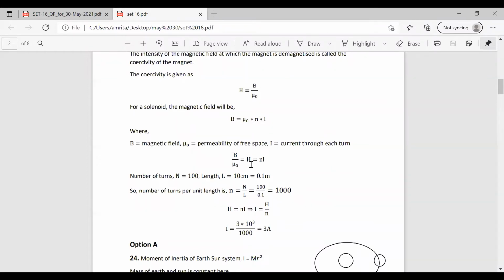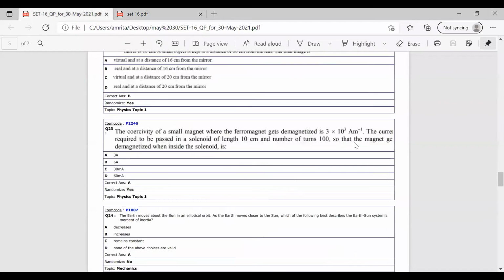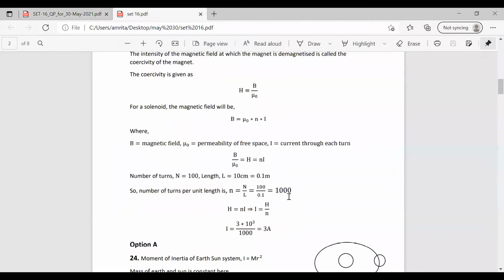So in this equation, H is equal to n I. We have the value of n and we have the value of H. The value of H is given in the question as 3 into 10 raised to 3 ampere per meter. In the question it is given per meter, so that's why we have converted this length into meter. So directly substituting the values of n and H, we can find the value of I. The current is equal to coercivity divided by n, where n is the number of turns per unit length. H is 3 into 10 raised to 3 and n is 1000, so the current becomes 3 ampere.